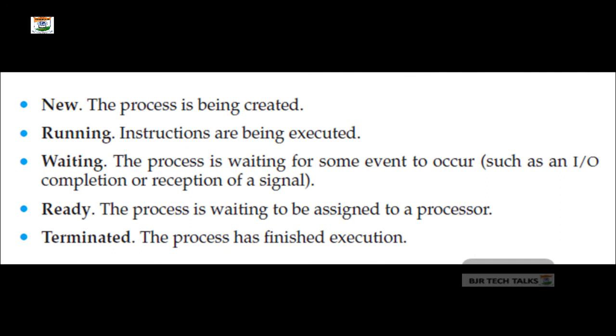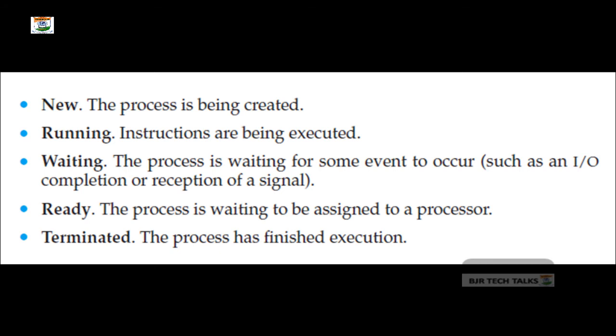That is the basic difference, my dear friends. Even though the source code is the same, they are considered two separate execution sequences. That means each process has a separate text section, separate data, separate heap, separate stack, and separate program counter. That is the basic difference you have to identify. Now let us try to understand the concept of process state. See, as a process executes, it changes states.